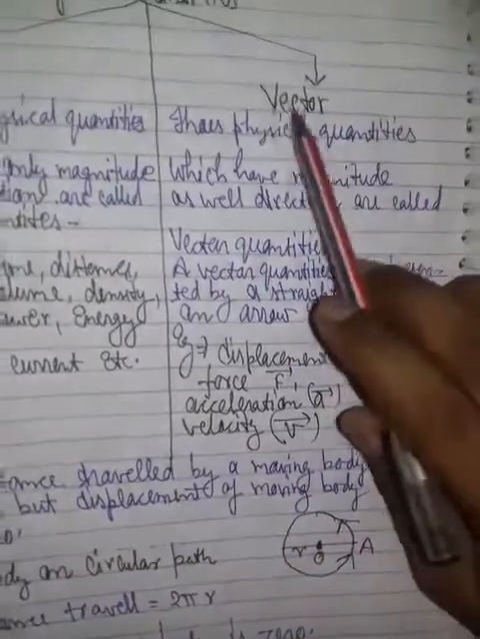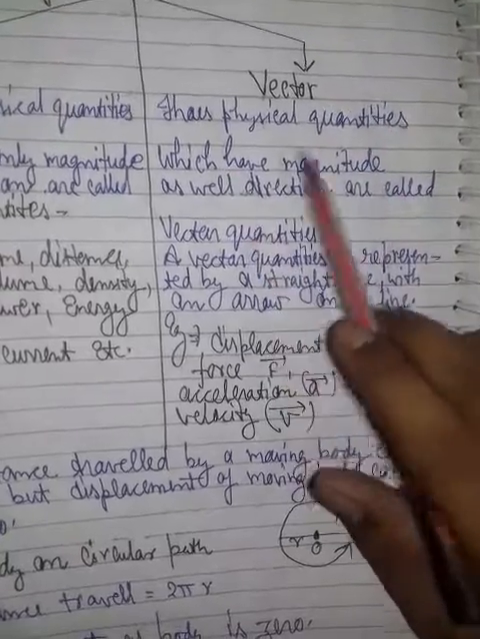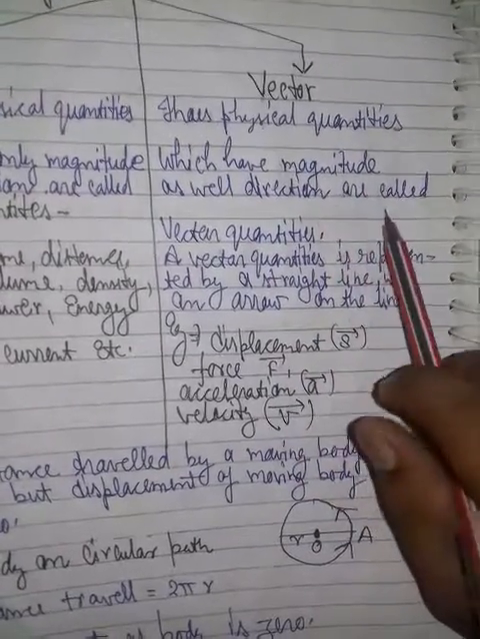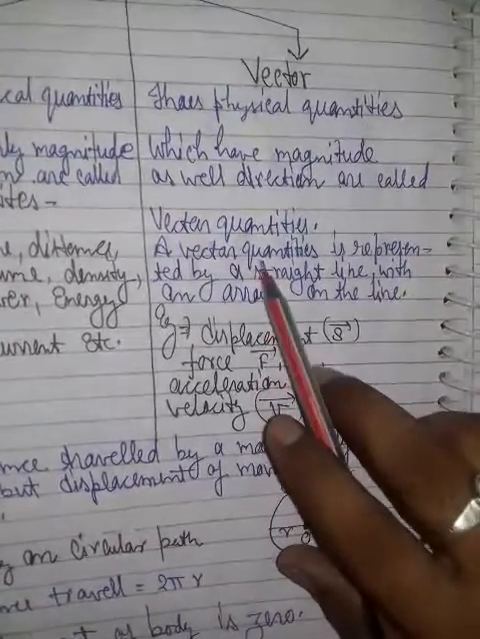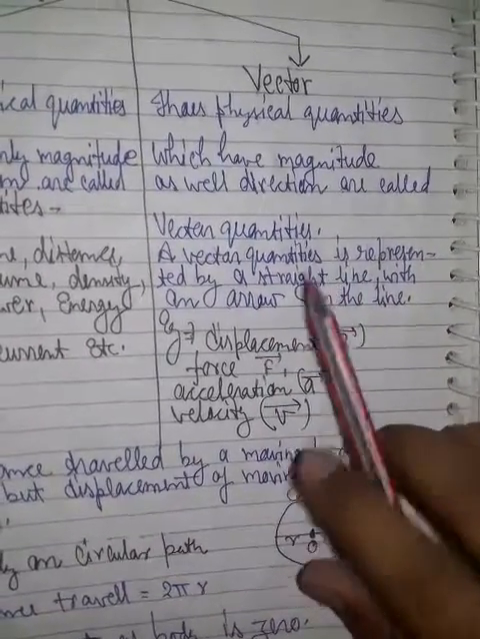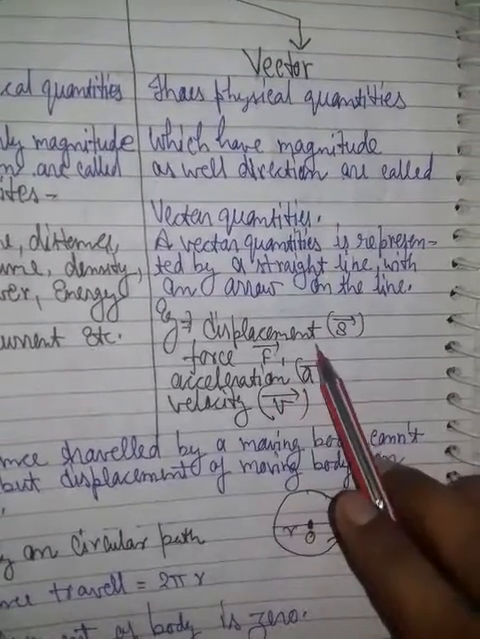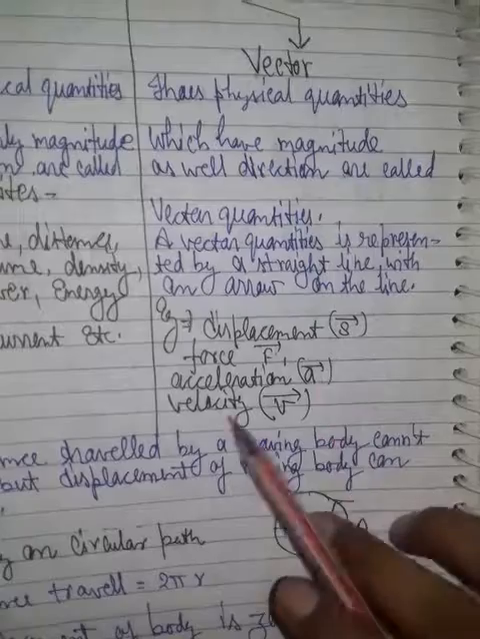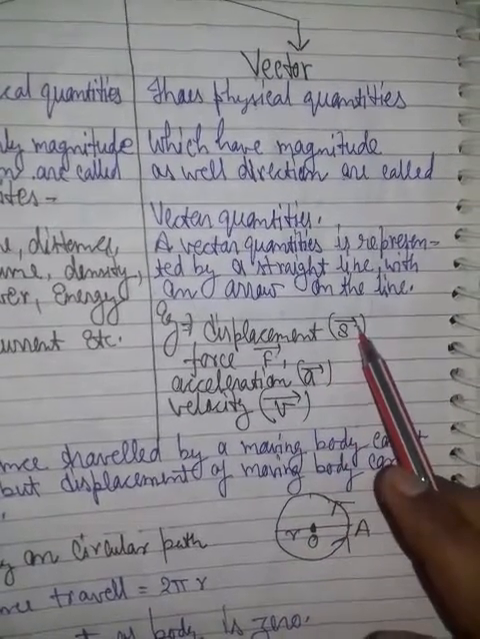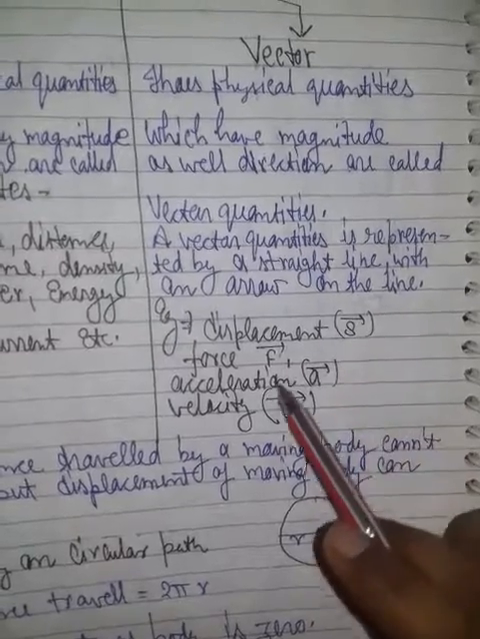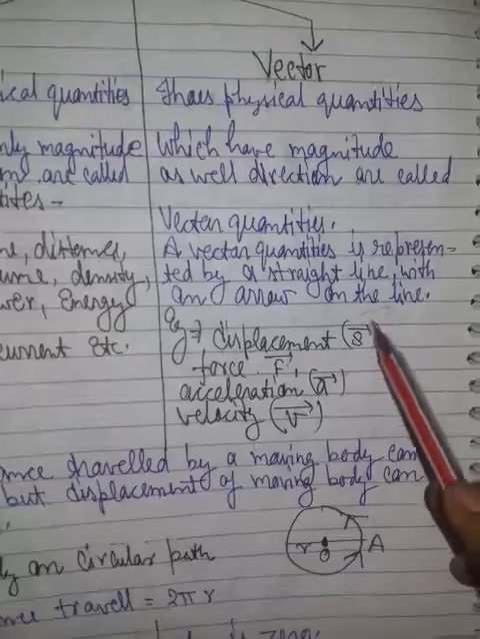When we move to the next point, that is vector quantity, those physical quantities which have both magnitude as well as specific direction are known as vector quantities, and vector quantities are represented by an arrow on the head. Examples of that are displacement, force, acceleration and velocity. The arrow on their head represents the direction of the quantities.